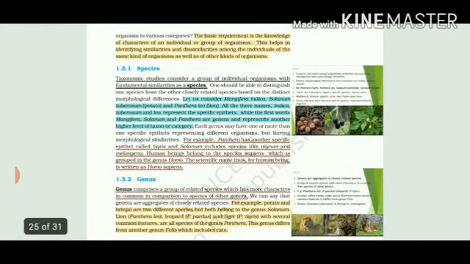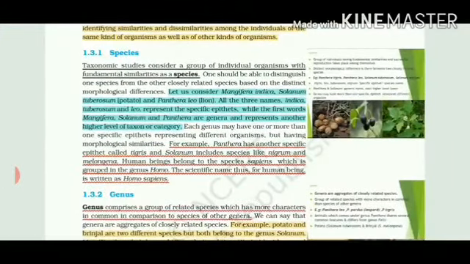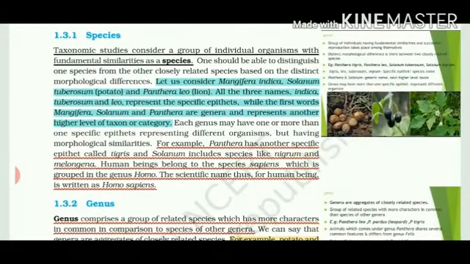Now let's read from here. Definitions are given in the book, so you have to do the definitions from here only. You can take examples from this video where I have used some extra information, or you can stick to only these paragraphs which are given in the NCERT book. So let's start with number one, species. Definition, I'm repeating: group of individual organisms with fundamental similarities. The term fundamental you can also replace with basic. So it is called species.